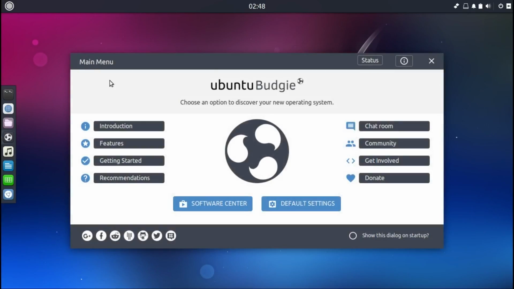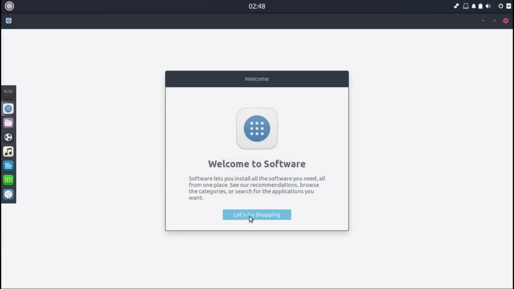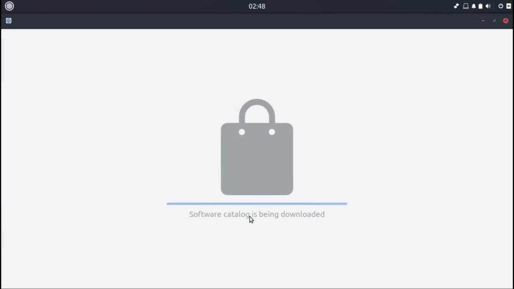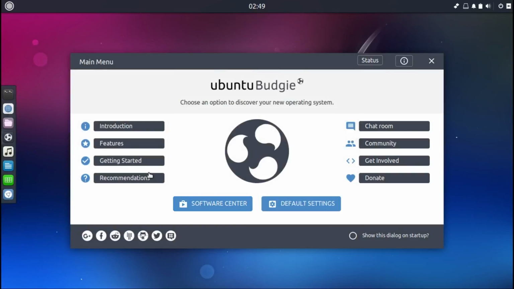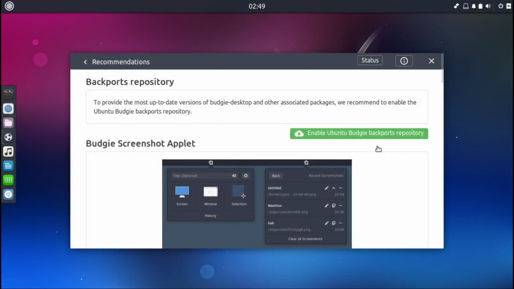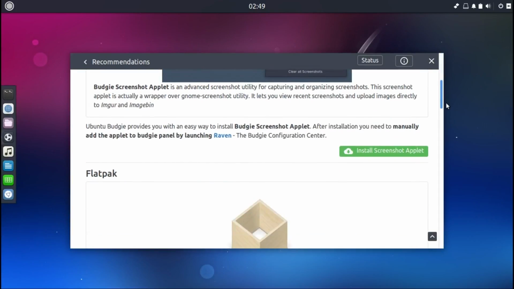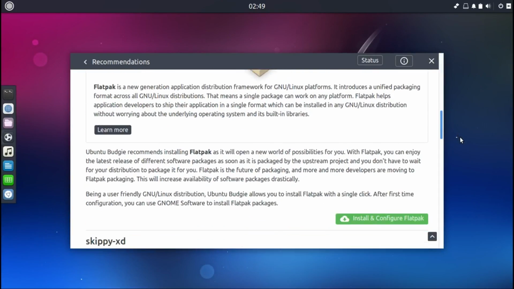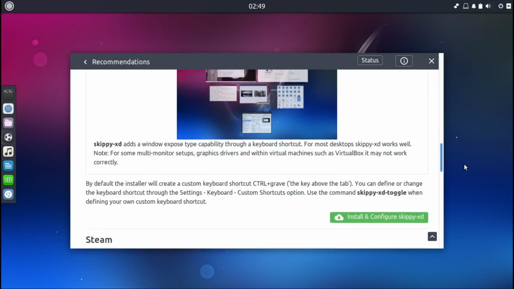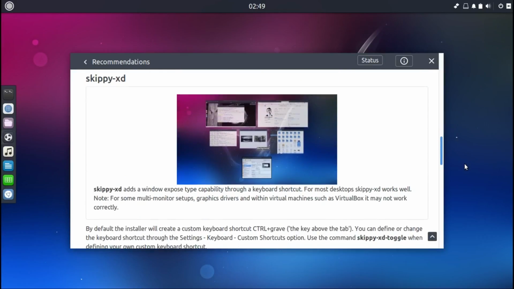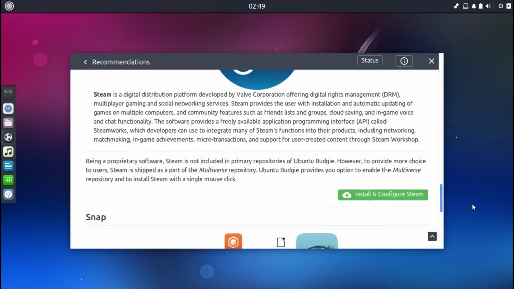And then the software center, let's have a look, or let's go to recommendations. They are using GNOME Software Center, which is expected. Let's quickly go back to the recommendations. You can install Flatpak, that's cool. Steam, you can install and configure Steam.